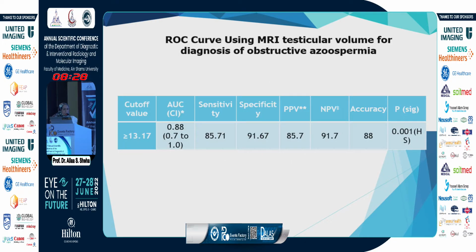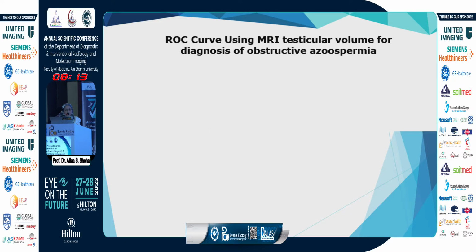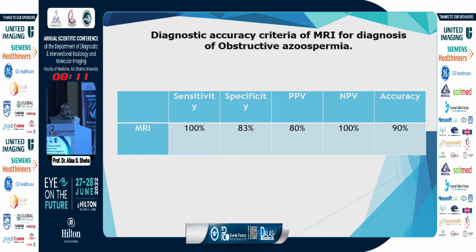The testicular volume had a cutoff value of 13.17 to differentiate both cases, which was highly significant. So a value above 13 was obstructive azoospermia, below 13 was non-obstructive. And this is the ROC curve. The diagnostic accuracy of MRI in this study was 100% sensitivity for differentiation between the two cases, and specificity